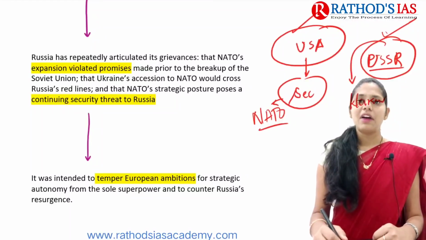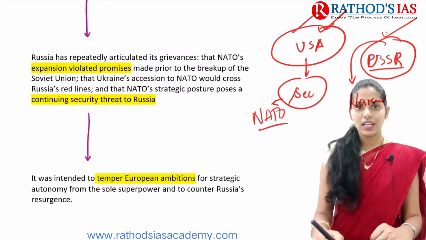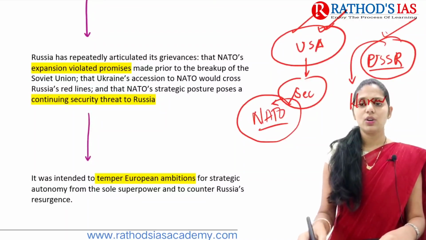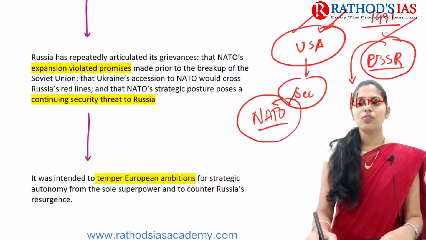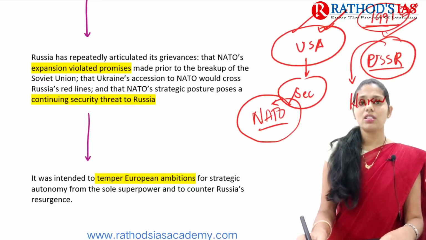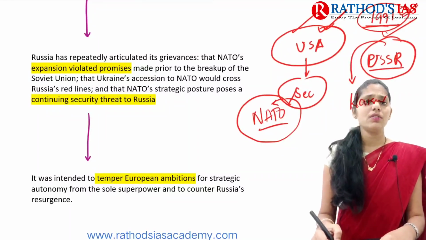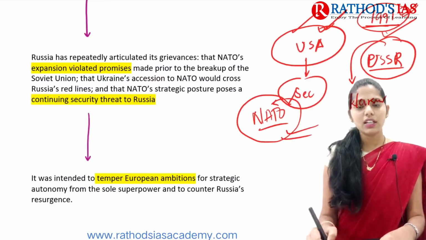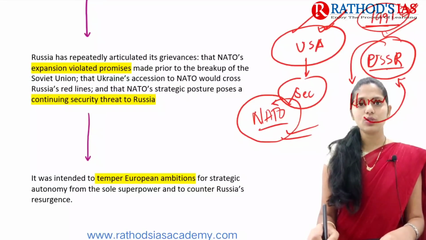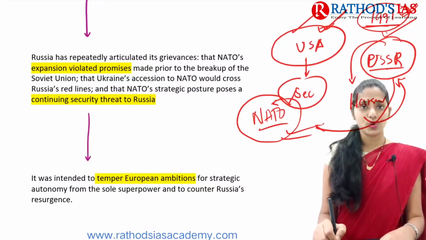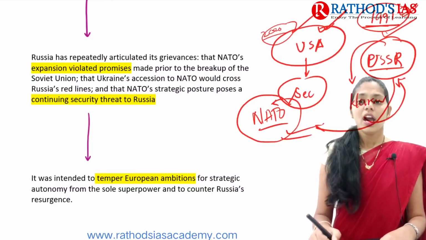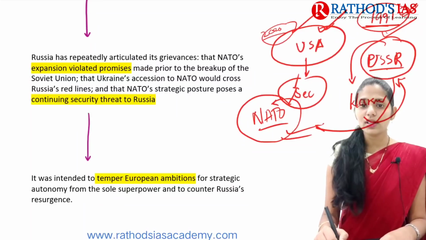After the USA formed NATO, in 1991 the disintegration of the USSR happened. After this, the USA started expanding NATO, and countries which were earlier part of the USSR also joined NATO. Recently, in 2020, one more country joined NATO, and now Ukraine also wants to join NATO.